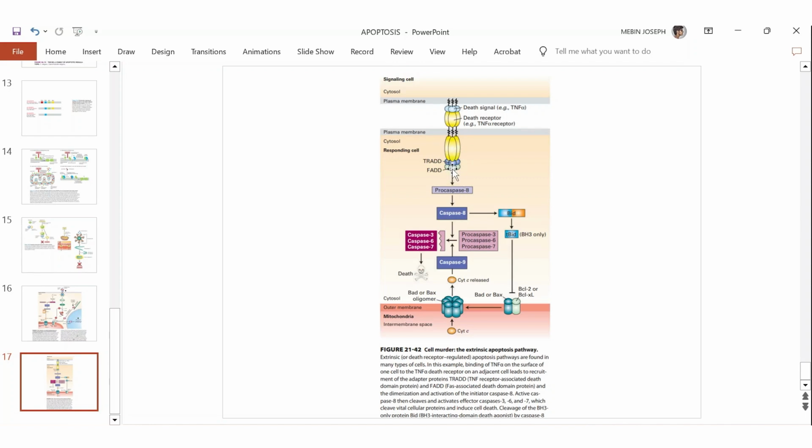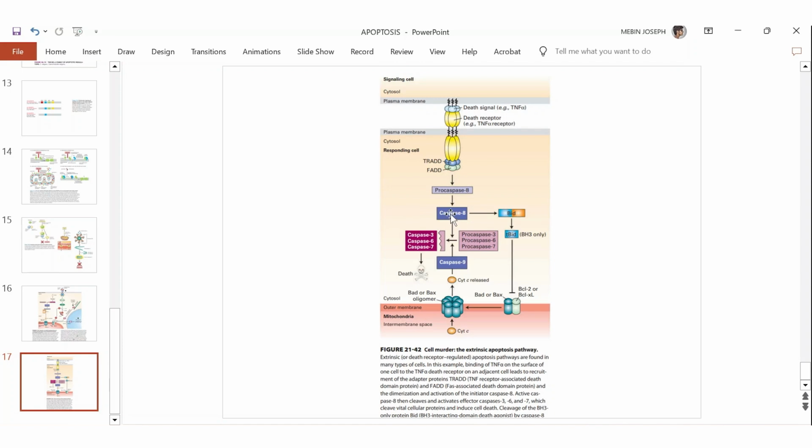Now this FADD, when it has come and attached to the receptor, acts as an adapter, and this adapter can recruit and activate initiator caspase 8. How does it become active? It's slightly different. FADD actually helps in dimerization of initiator caspase 8, and it makes it active. So here you can see that once FADD has come to the receptor, it is activating the initiator caspase.